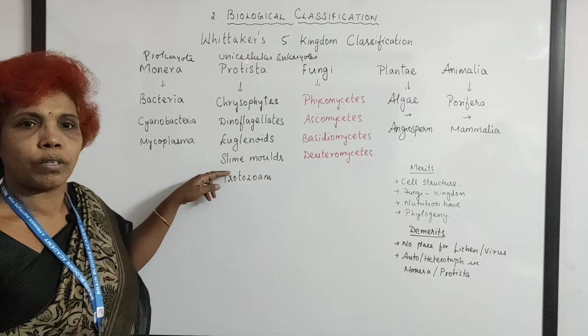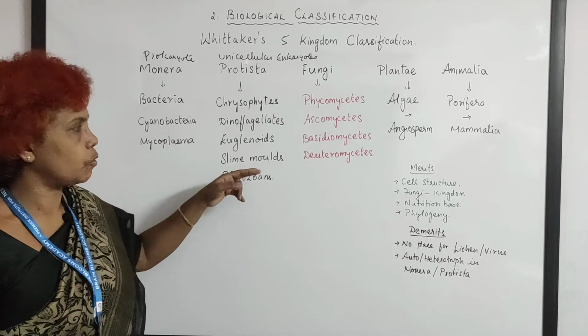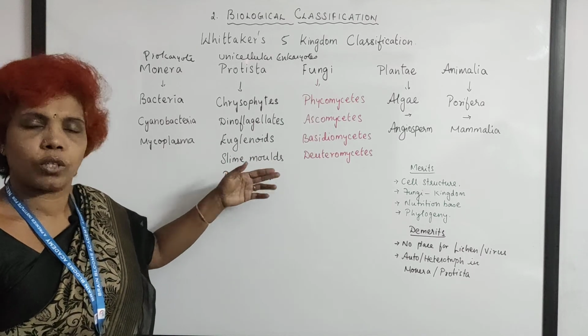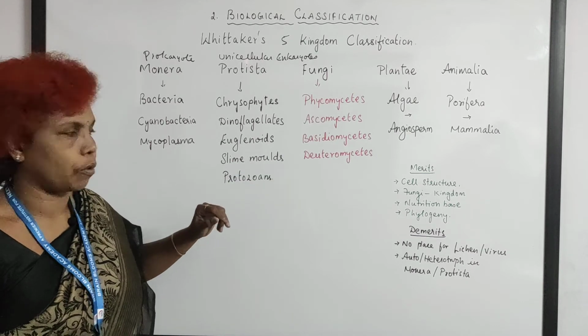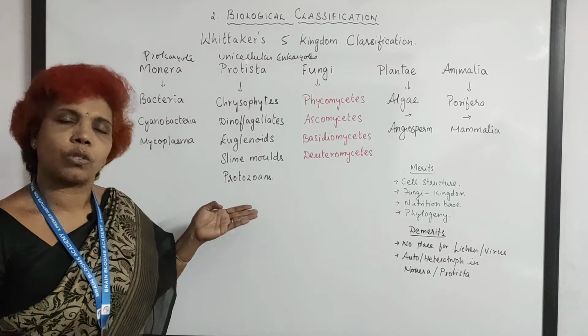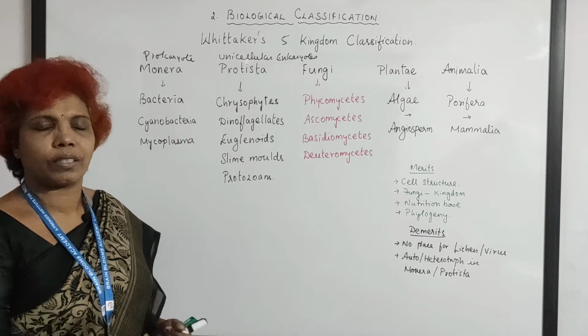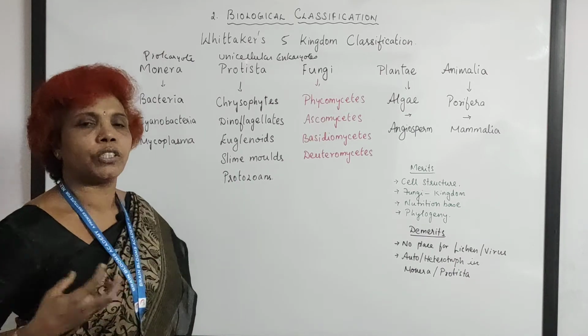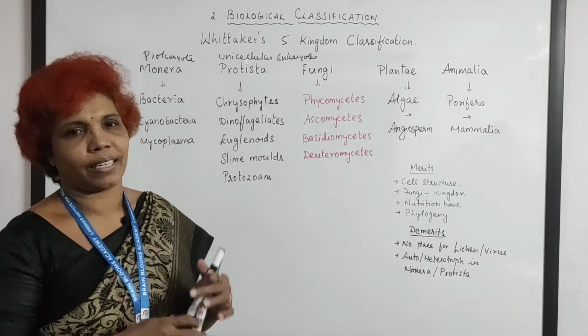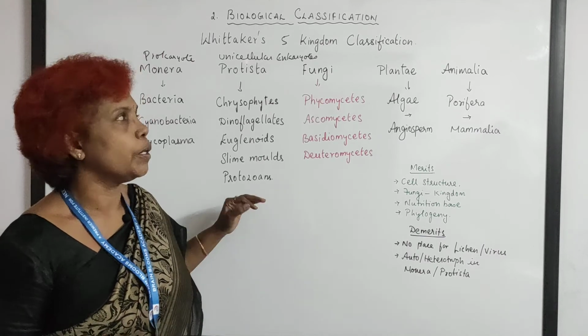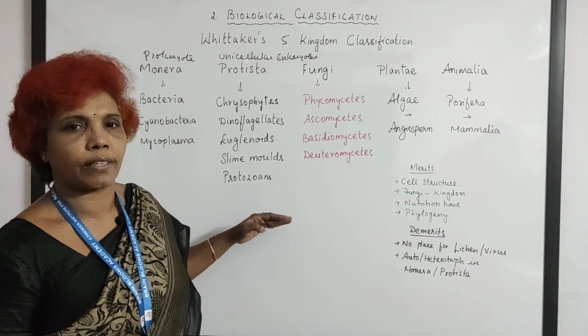And slime mold, this is a mold, previously under fungi, there is no preparation, it is a heterotroph. And here protozoans are all heterotrophic. So the nutrition mode is not exactly segregated. This is considered to be a demerit of Whittaker's classification.